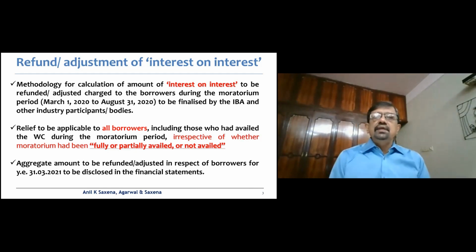So effectively, the interest on interest would have to be refunded or adjusted to all the borrowers, irrespective of whether the moratorium period had been availed, partially availed, or not availed at all.